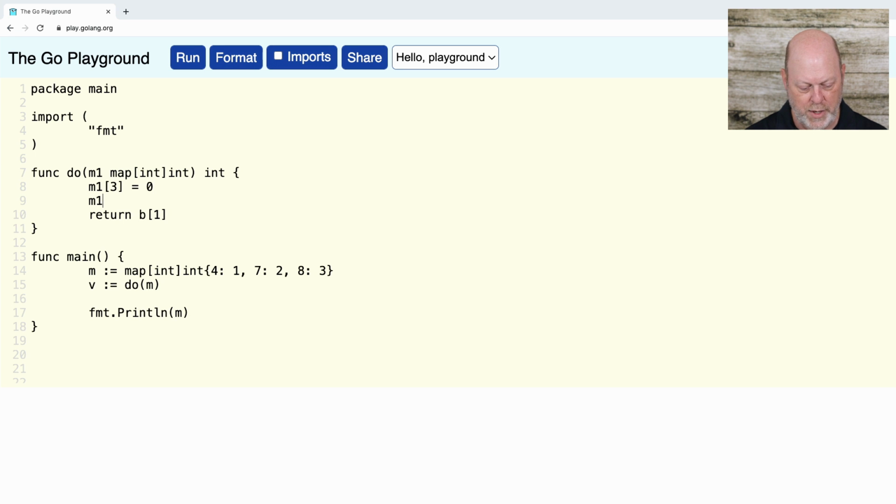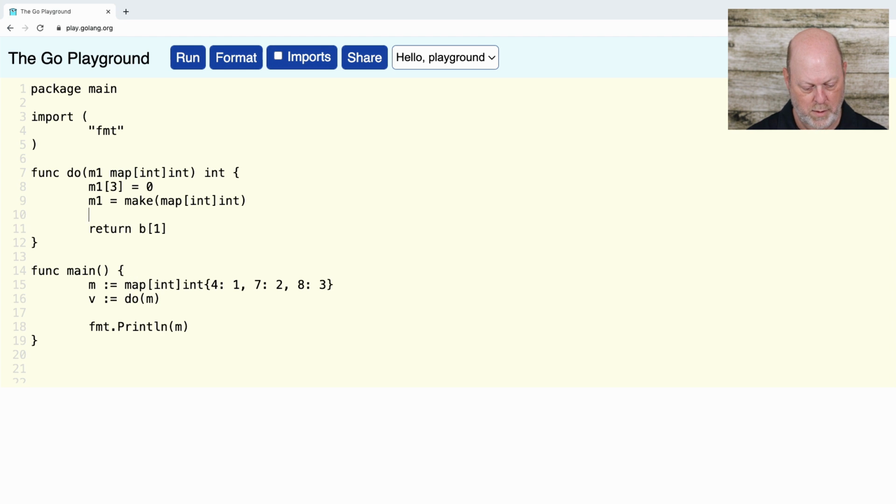And then I'm going to change M1 by doing a make. And we're going to print it out here also, so we're going to print it out the first time and the original.